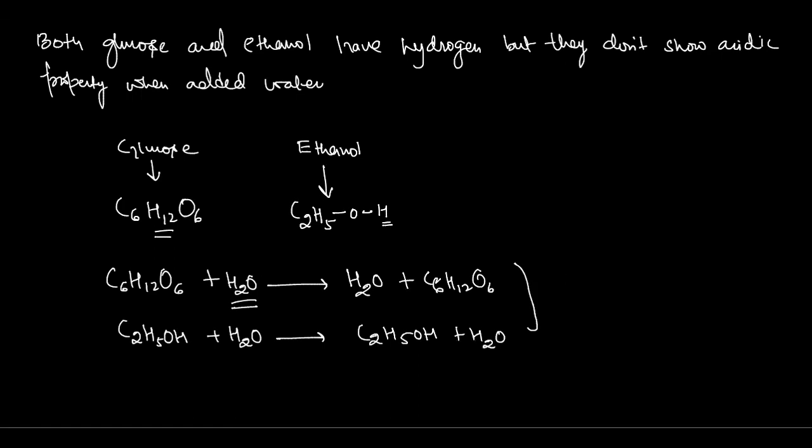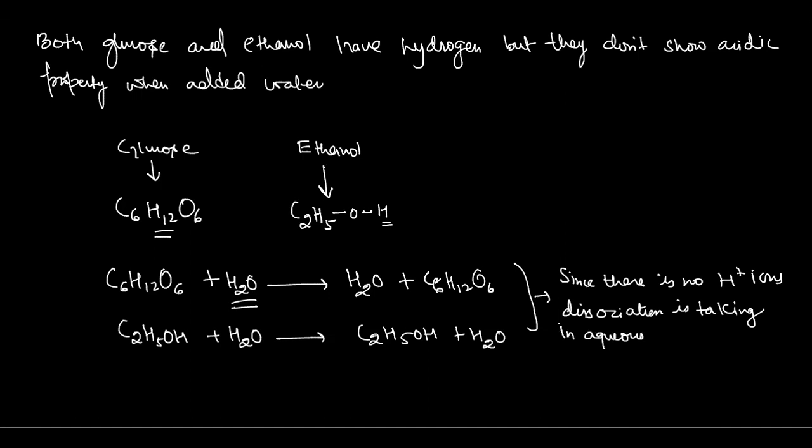Since there is no H plus ion dissociation taking place in aqueous solution, they will not be characterized as acid.